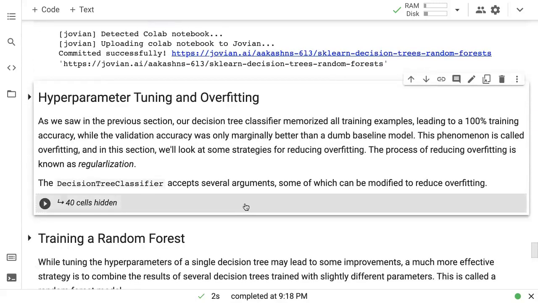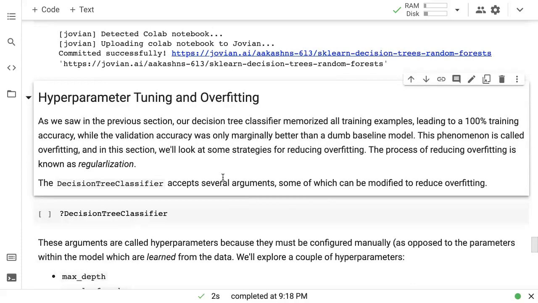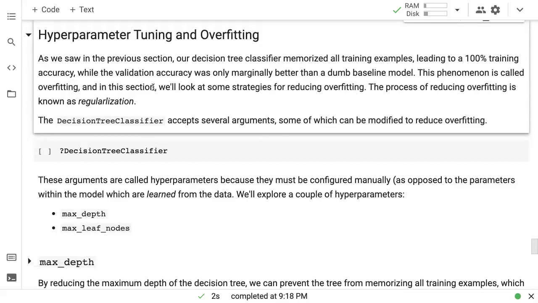We saw that the decision tree classifier that we trained memorized all the training examples, leading to 100% training accuracy, while the validation accuracy was only marginally better than a dumb baseline model. So at this point, our decision tree is basically useless because it has just memorized all the training examples. This phenomenon is called overfitting, and in this section, we will look at some strategies for reducing overfitting.